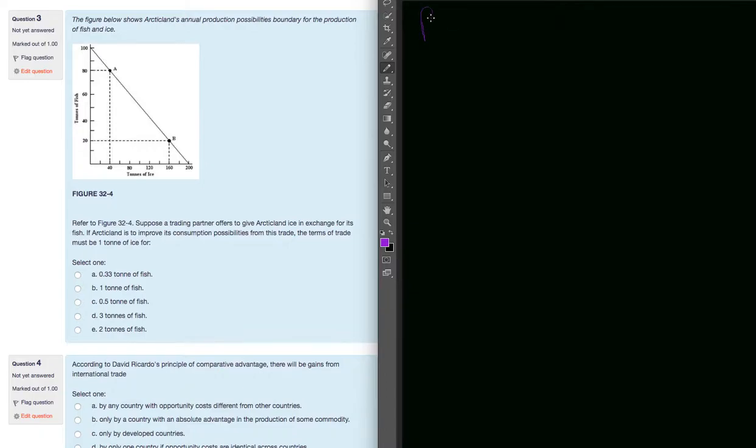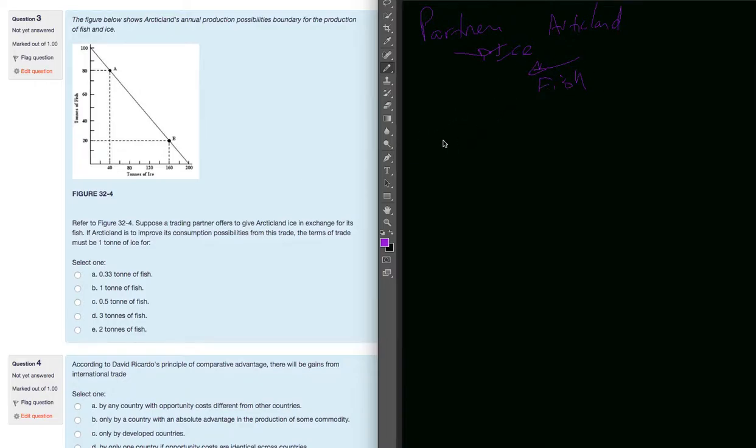So let's say the partner, he's the one giving ice, and Arctic land is going to be giving fish instead of this ice. So ice in exchange for its fish. So if Arctic land is to improve its consumption possibilities from this trade, the terms of trade must be 1 ton of ice for how many tons of fish.